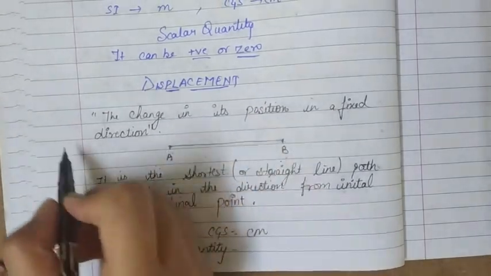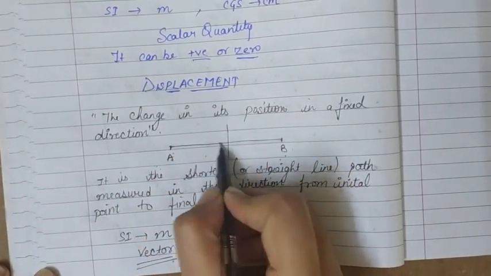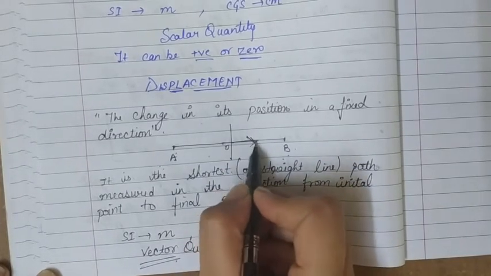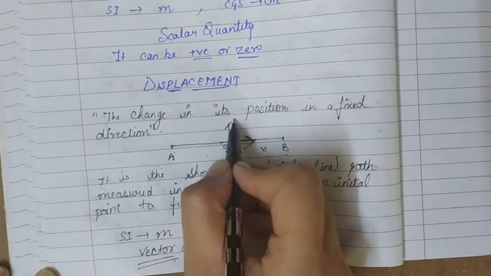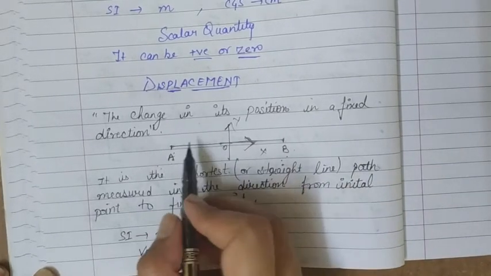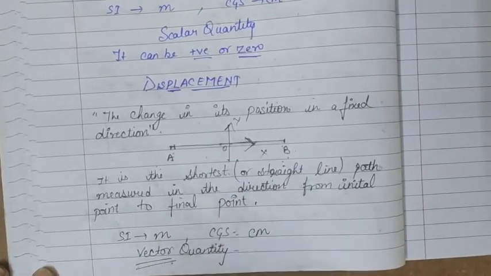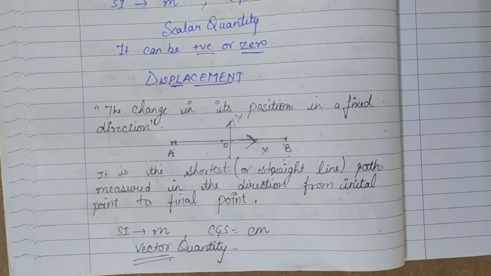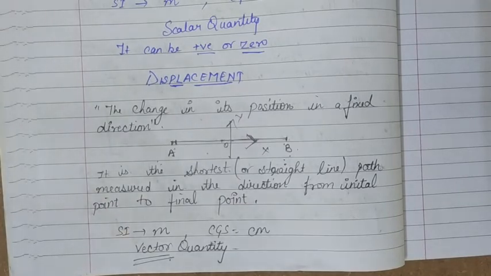Means if there is a coordinate system here, then you have to mention that you are going towards positive x-axis or negative x-axis. Means you have to show the sense of direction while defining displacement for an object. So its SI unit is meter, CGS unit is centimeter. It is a vector quantity, it has both magnitude as well as direction.